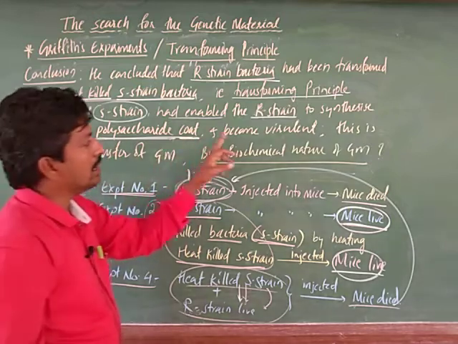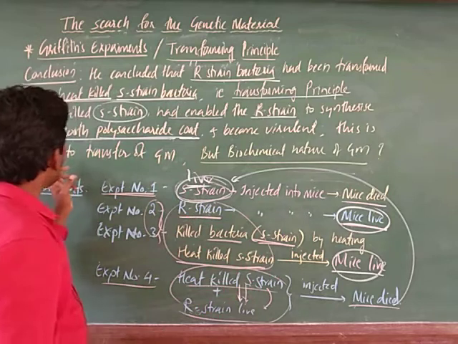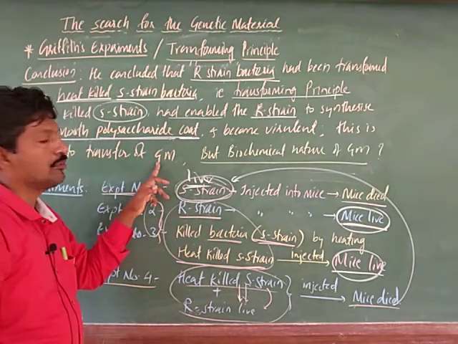This is due to the transfer of genetic material, he explained.